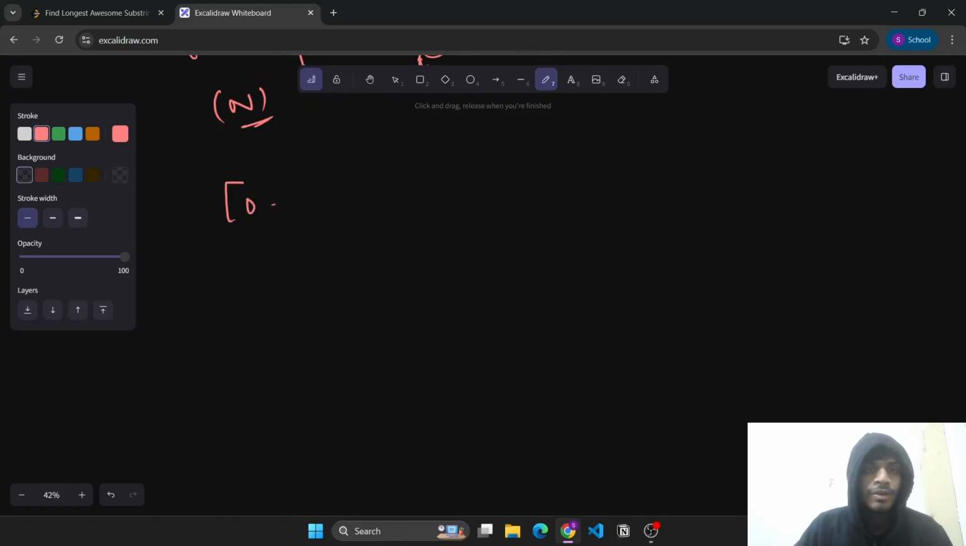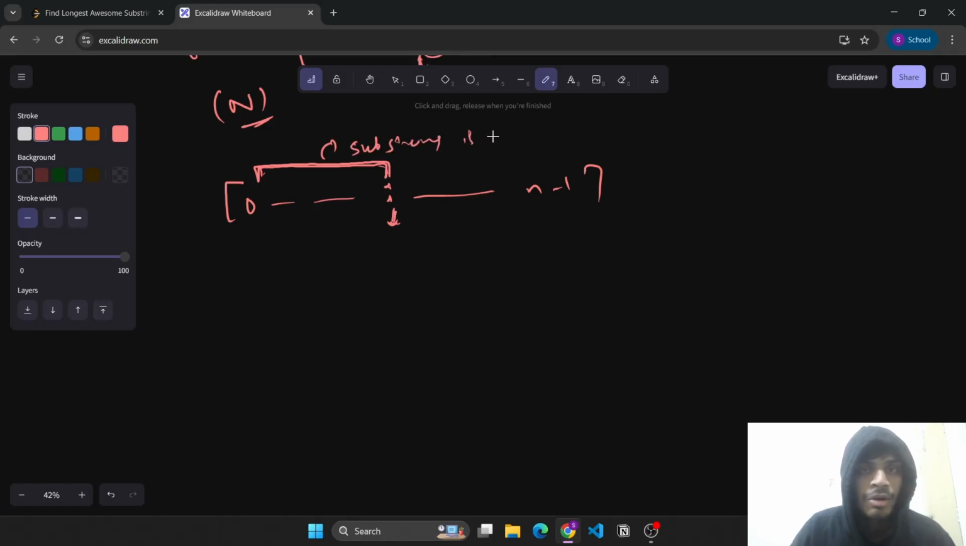We will iterate from left to right. Now if we are currently at this index I, we need to do some pre-computations to find the longest substring, meaning the leftmost start point, which will end at index I, such that the substring is awesome, right? This is what we need to find.